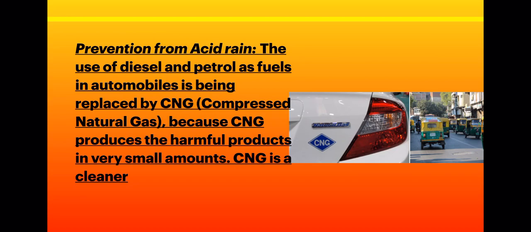And it produces a smaller amount of harmful gases in comparison to petrol. That is why the government of India is using it more and more for transport purposes. We are using more and more CNG driven vehicles in place of petrol and diesel.